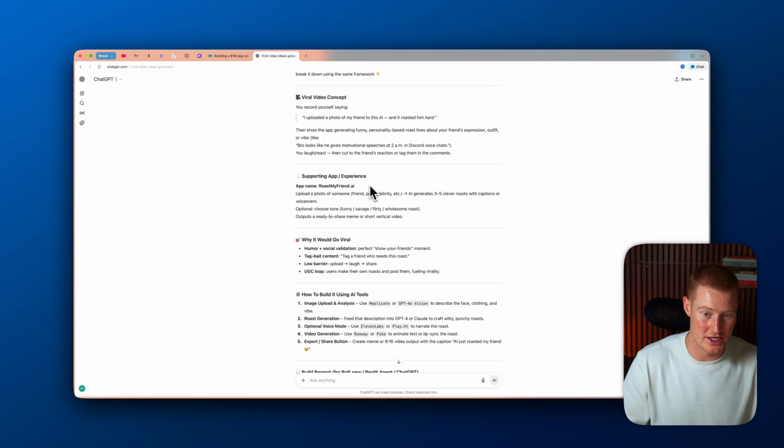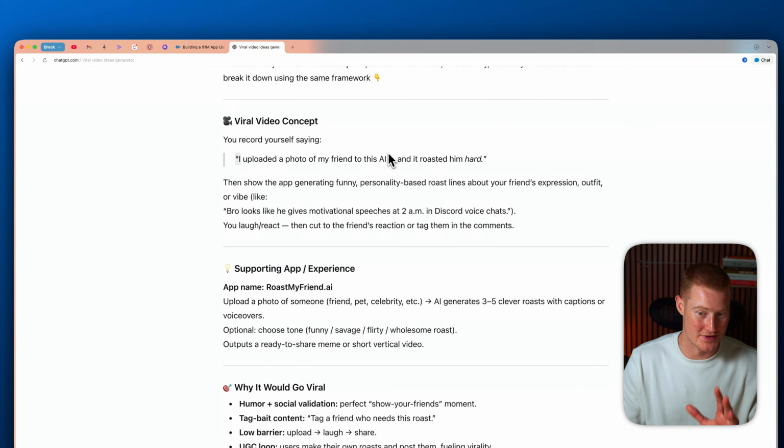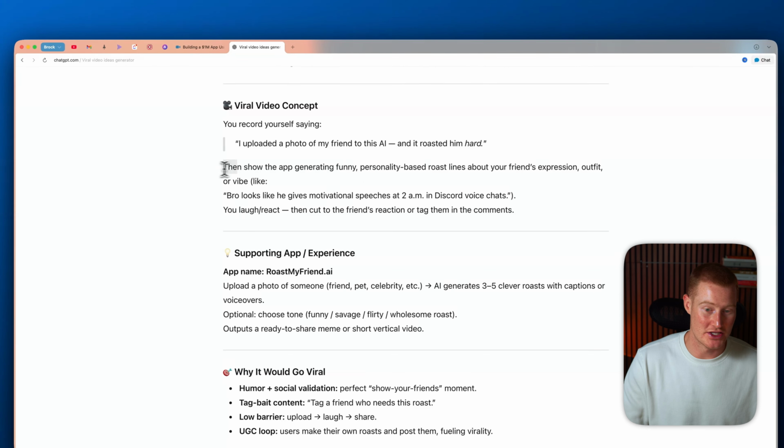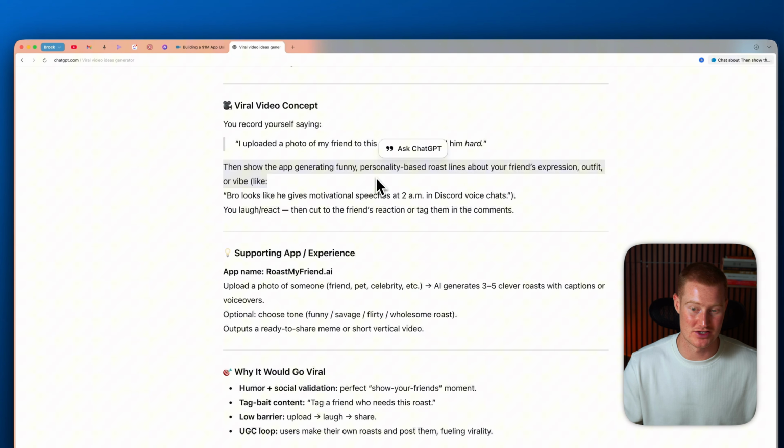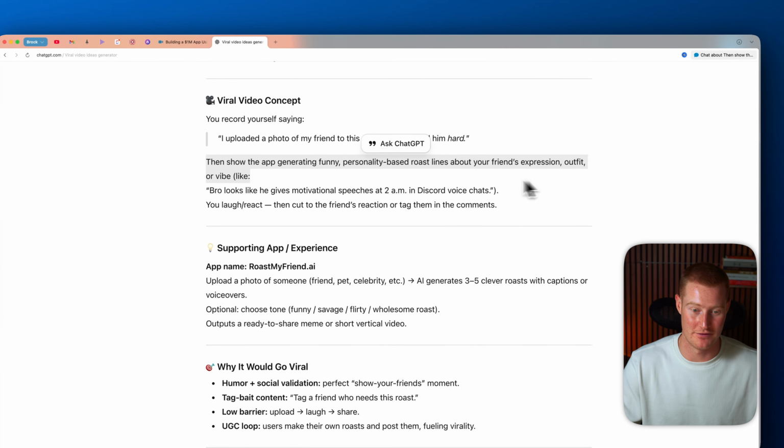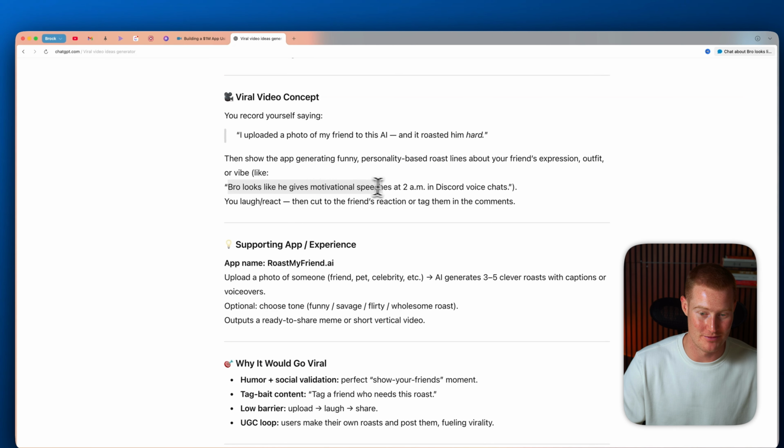All right, so I personally love this idea, and here is the hook for the video. I uploaded a photo of my friend to this AI, and it roasted him hard. Then show the app generating funny personality-based roast lines about your friend's expression, outfit, or vibe. Like, bro looks like he's giving motivational speeches at 2 a.m. in Discord voice chats. That's pretty funny, honestly.